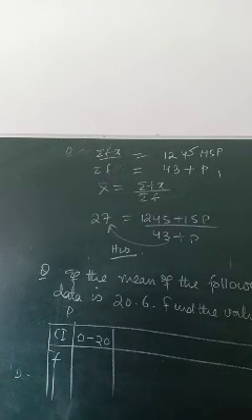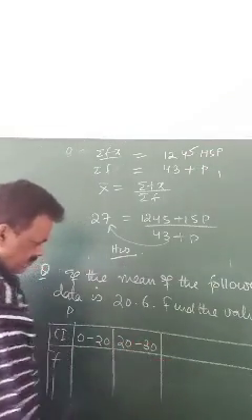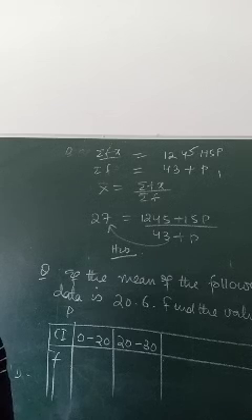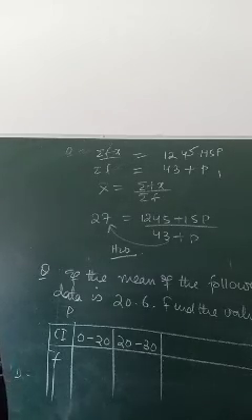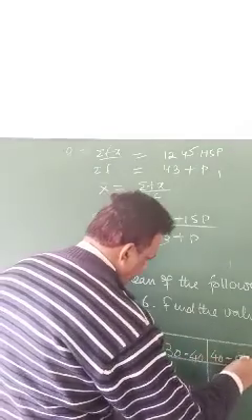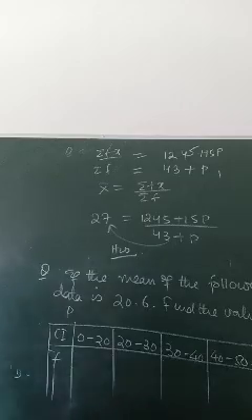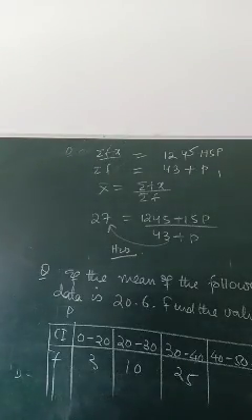Then 20 to 30, 30 to 40, 40 to 50. This is given, suppose 3, 10, 25, 7.